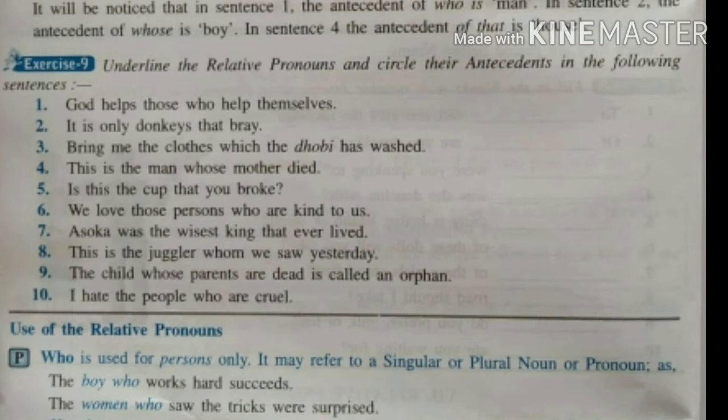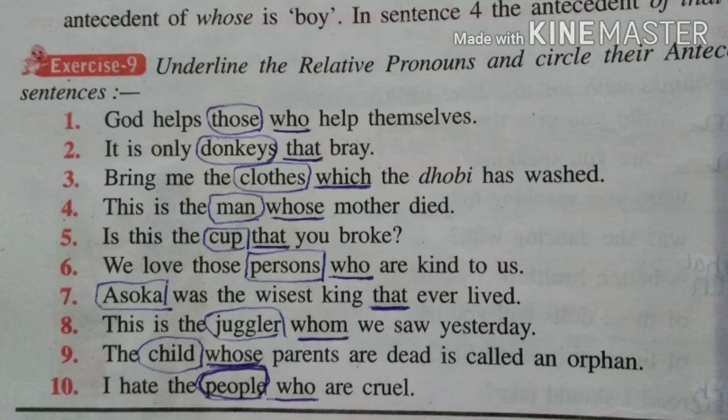So in this way, we need to do all these 10 sentences. So come on, let us do these sentences. The first one, as we discussed: who is the relative pronoun, and those we need to circle, which is the antecedent. Second, that is the relative pronoun, and donkeys we need to circle because it is its antecedent. The third one: bring me the clothes which the dhobi has washed. So which is the relative pronoun we need to underline, and clothes is the noun which is the antecedent of which.